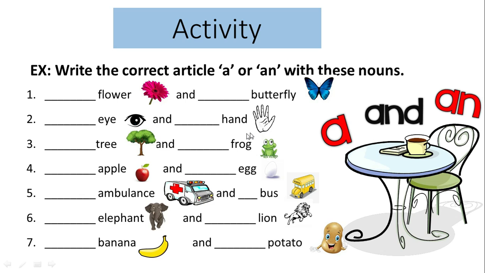First I'm going to read out, then we are going to solve it together. Dash flower and dash butterfly, dash eye and dash hand, dash tree and dash frog, dash apple and dash egg, dash ambulance and dash bus, dash elephant and dash lion, dash banana and dash potato.